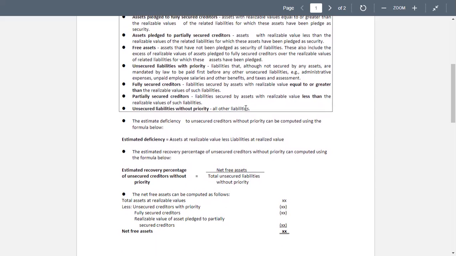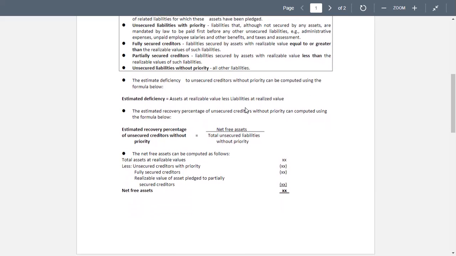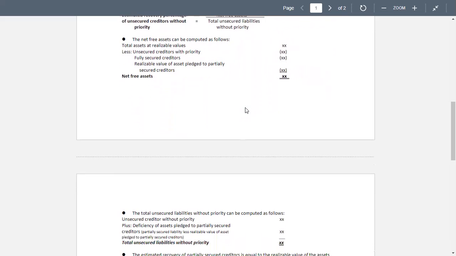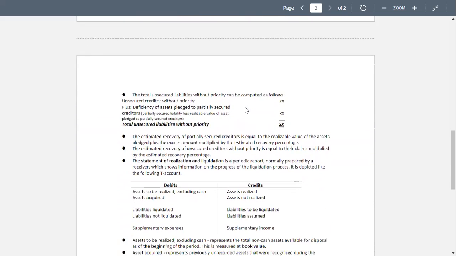And we have to deduct the fully secured creditors and the realizable value of assets pledged to partially secured creditors, giving us the net free assets. Now, these are very, very important formula that you have to remember, especially in the preparation of the statements.